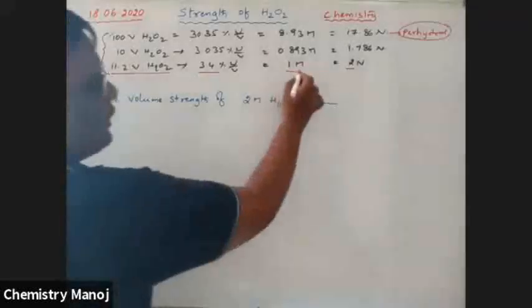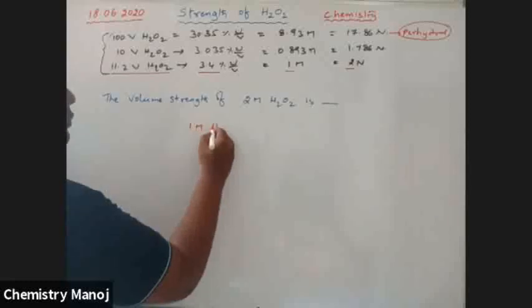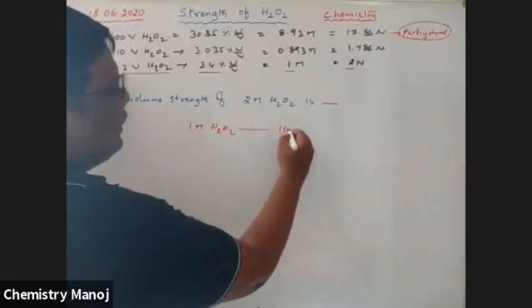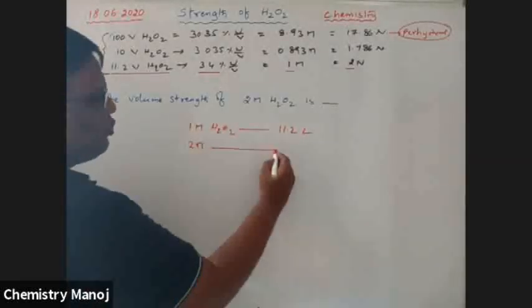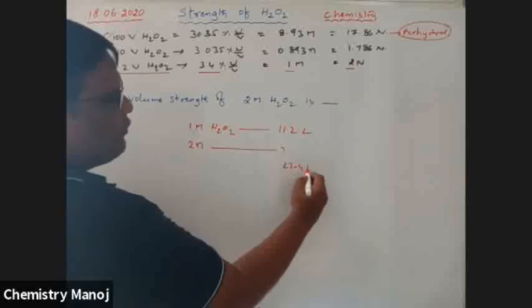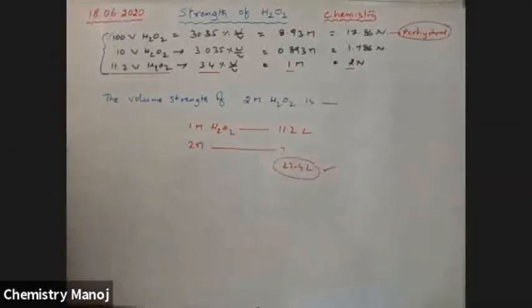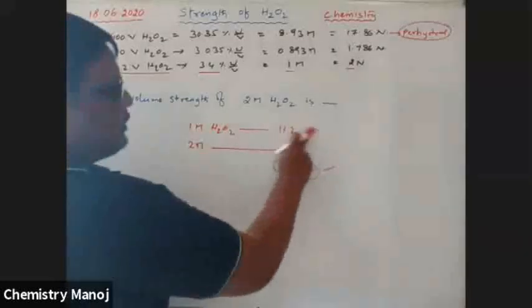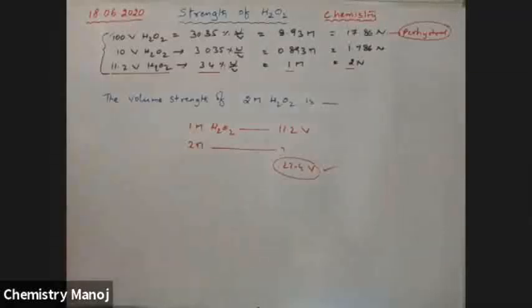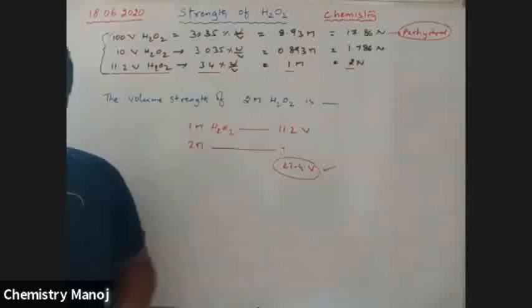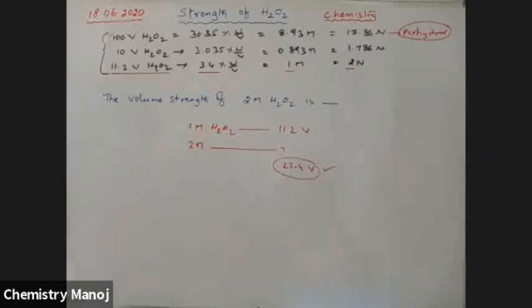We know 1M H2O2 has a volume of 11.2 V. So for 2M, it is double, that is 22.4 V. So if you know these values, it is easy to calculate. Otherwise, the calculations are so much more difficult. Okay. Next one.